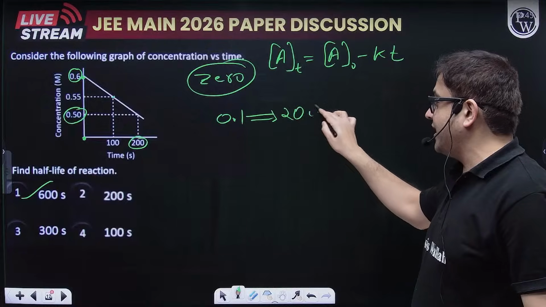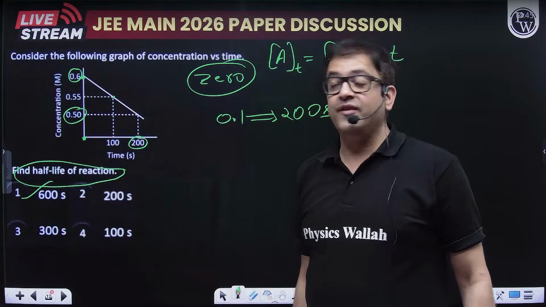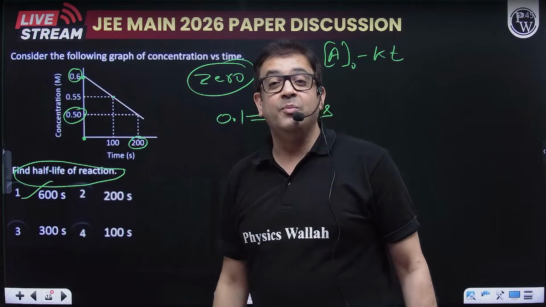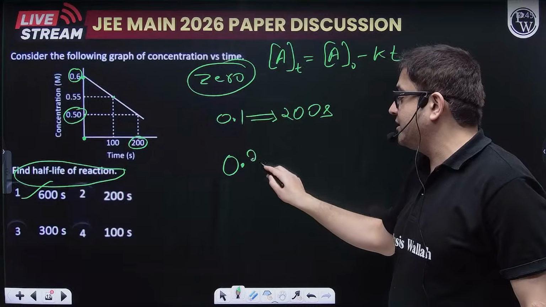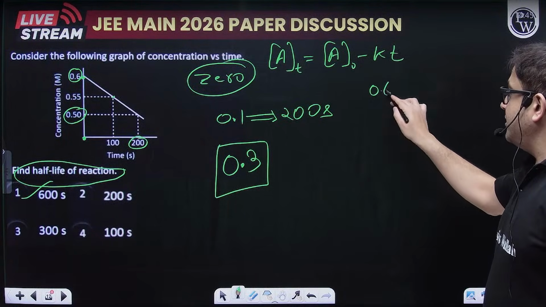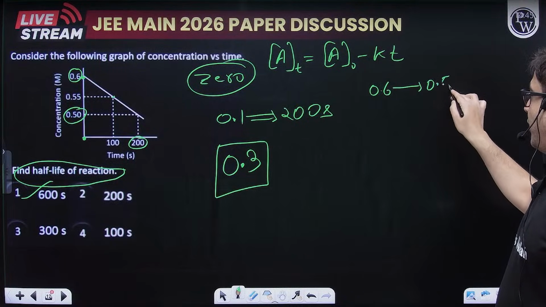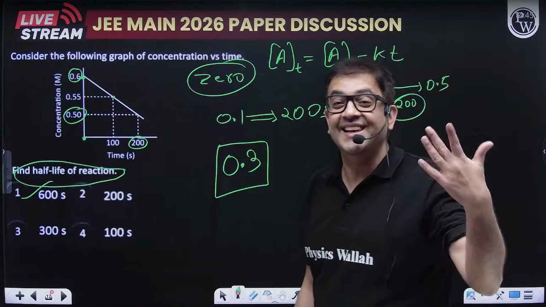In 200 seconds. You are supposed to calculate half-life. You have started with 0.6. So what is half of 0.6? Half of 0.6 is 0.3.